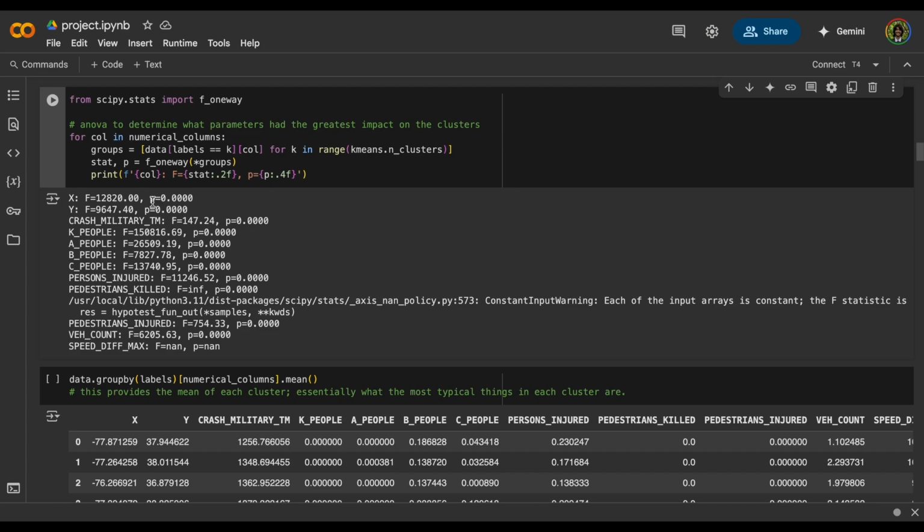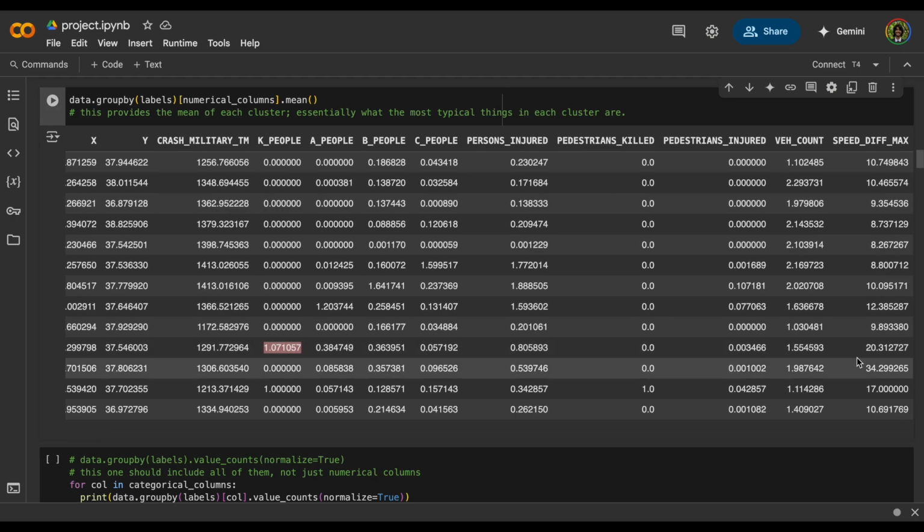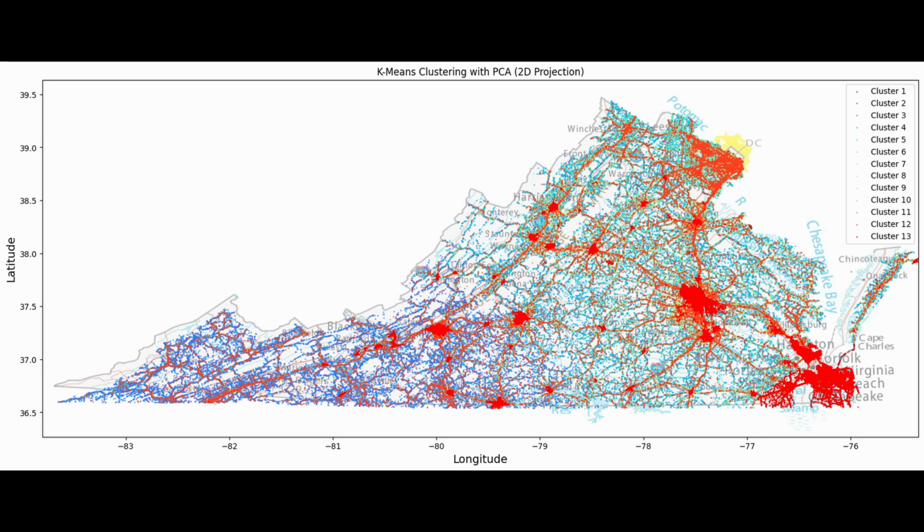We tried to do an ANOVA test to determine feature importance, but since our dataset was so large, there were very low p-values for every numerical feature, suggesting that they were all extremely significant. Instead, we decided to look at the means of each cluster for further insights. For example, Cluster 9 was likely formed based on accidents that had one or more people killed, and it also had the second highest average speed above the limit out of any of the clusters at 19 miles per hour, demonstrating a correlation between speed limit violation and people being killed.